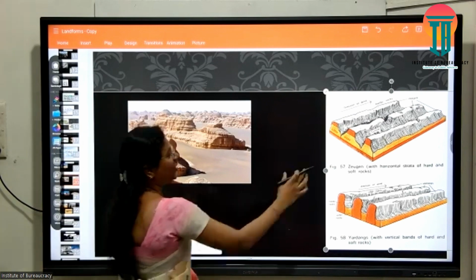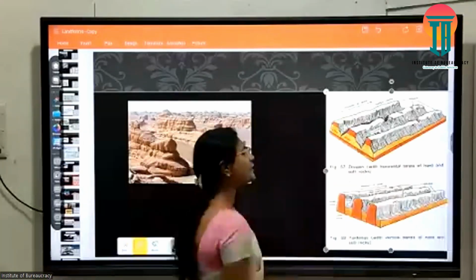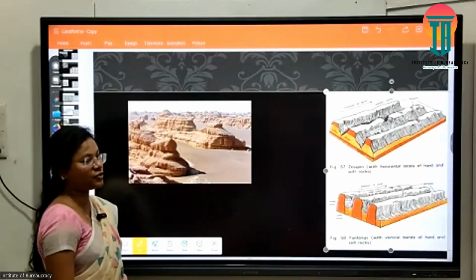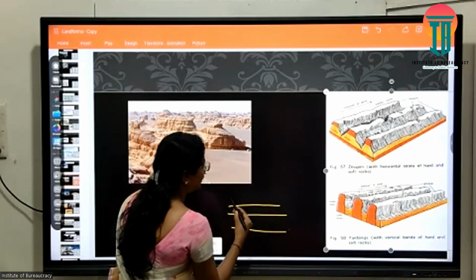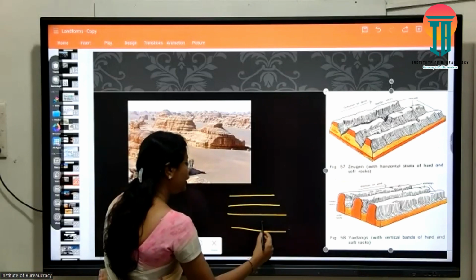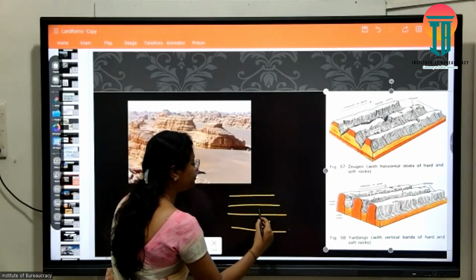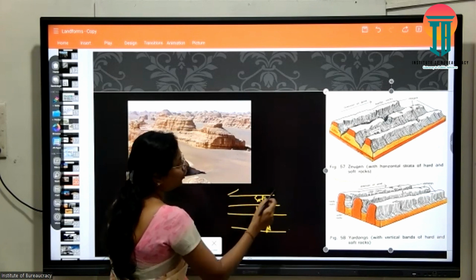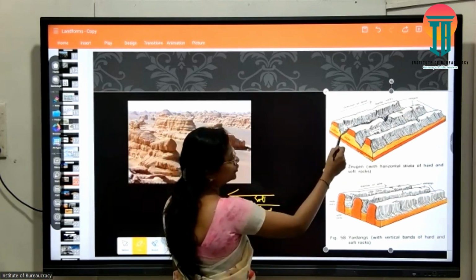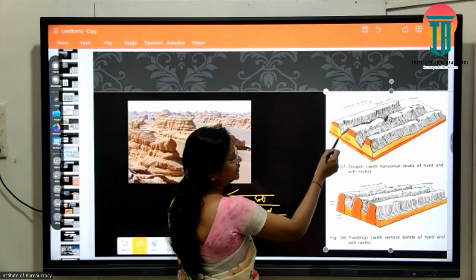Excuse me. So where were we? Zhuozheng happens in what? Horizontal strata of hard and soft rocks. So this layer is a soft rock, then a hard rock, then again a soft rock. In this horizontal arrangement, what will form? Okay, soft rocks would undergo maximum erosion. Hard rock would resist the erosion.